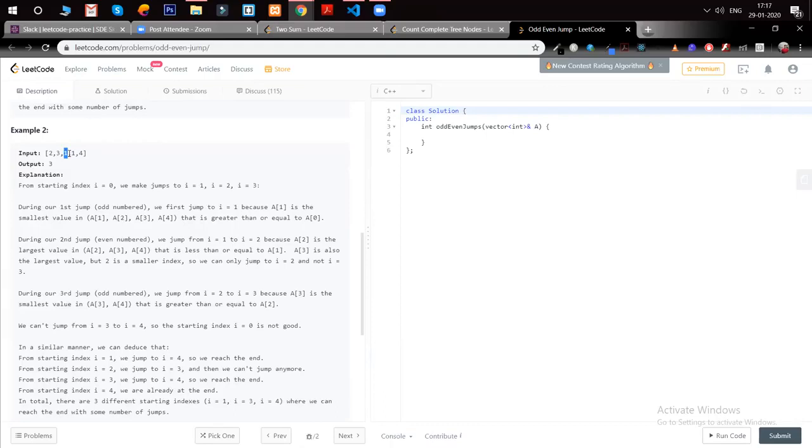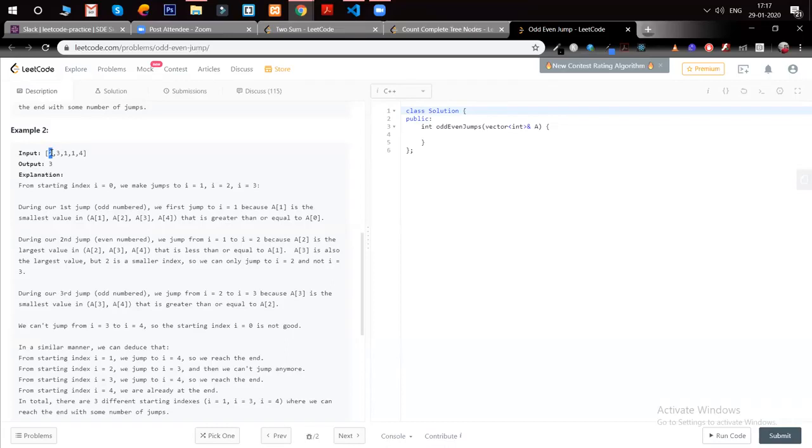Am I clear for the even part? Yeah, so we did two jumps right now. Again, the jump will be an odd jump, like the third jump. For the third jump, we will look for the number which is greater than 1. We have only one number which is greater than 1, that's 4. So one possible index is we can start from this.